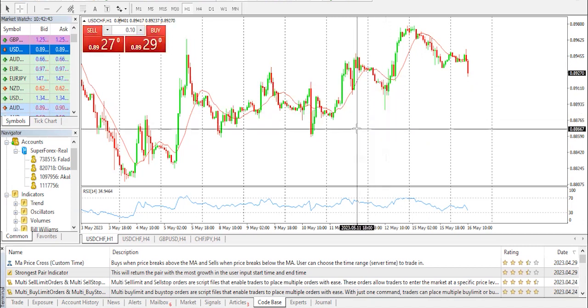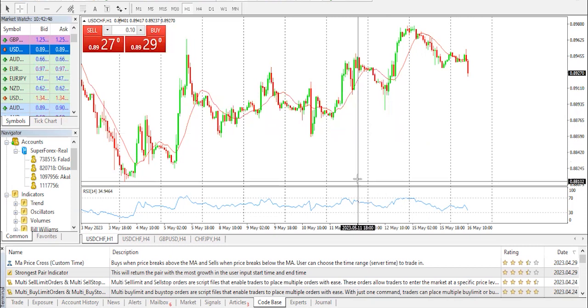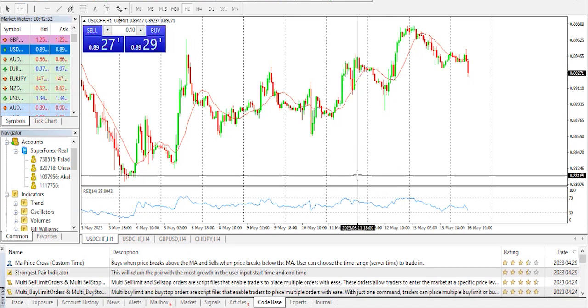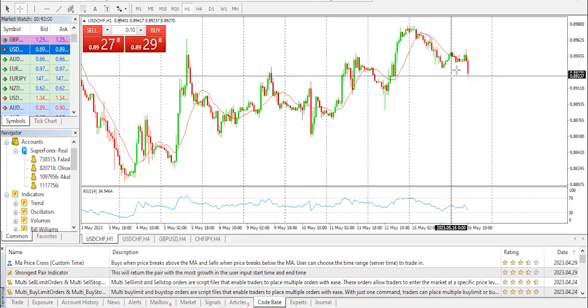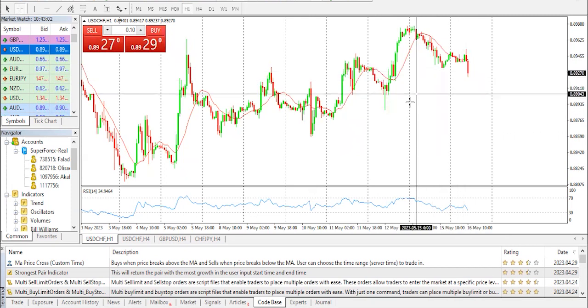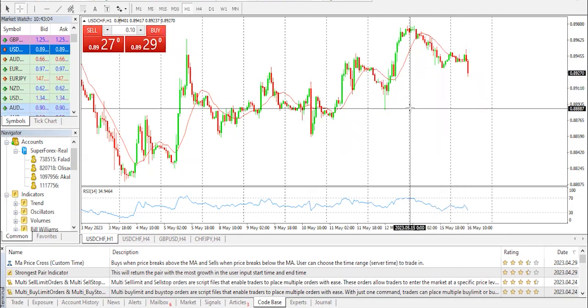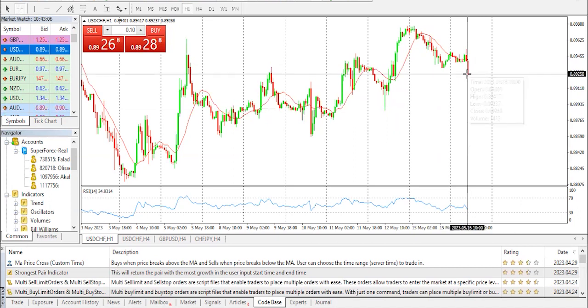0.8957. So we have our daily SMA 20 at 0.8922, daily SMA 50 at 0.9062, daily SMA 100 at 0.9161, and daily SMA 200 at 0.9412. So what to expect? We are expecting a free fall from the zone down to at least 0.8887, which from that entry point, we're looking at about 37 to 40 pips from that entry point, of course,